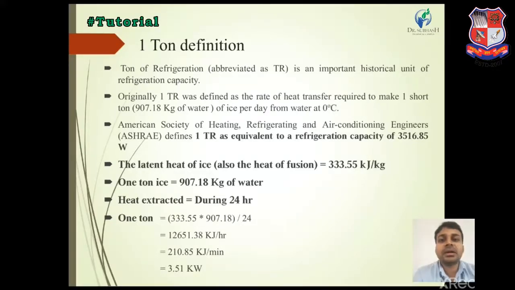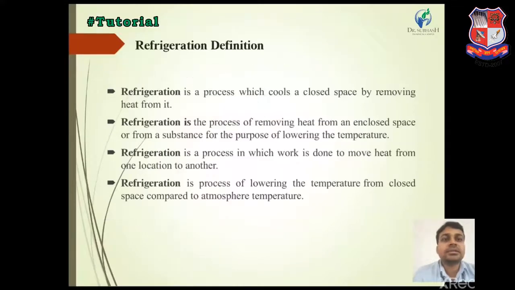We divide it by 60, so the unit becomes kilojoule per minute, 210.85, and then we divide by 60 again for kilojoule per second, which gives 3.51 kilowatt. That is, 1 ton is equal to 3.51 kilowatt. That is defined as the cooling capacity of a refrigeration or air conditioning system.